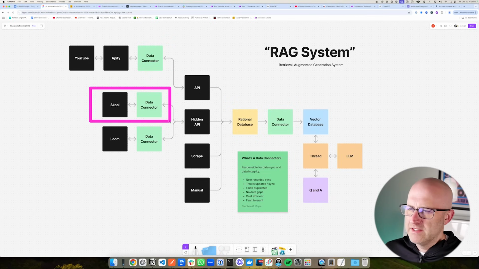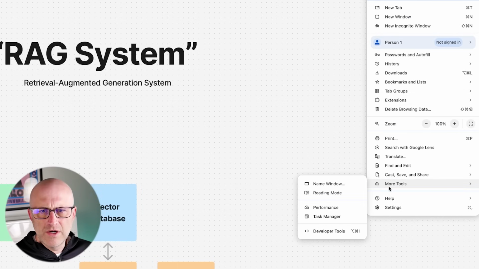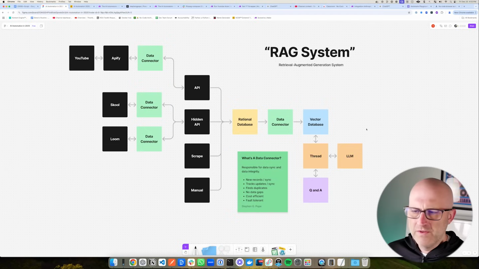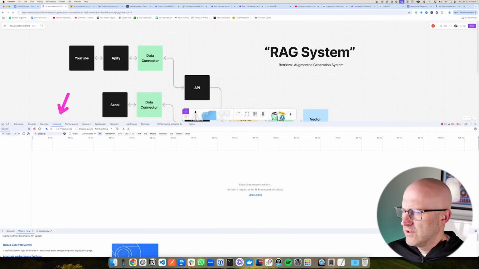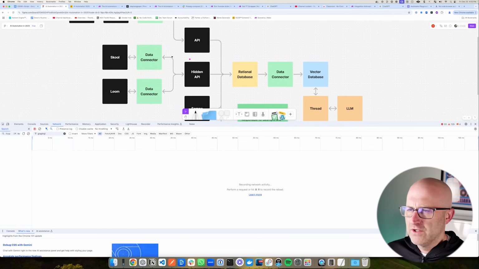Finding hidden APIs is easier than you think. You simply need to use the developer tools that are in your browser. With these developer tools, you can monitor the network and the connections back and forth between your computer and the remote server. And then based off of that research, you can actually find the APIs that the website is using to communicate with your browser, and then you can exploit it and use it for your data collector.